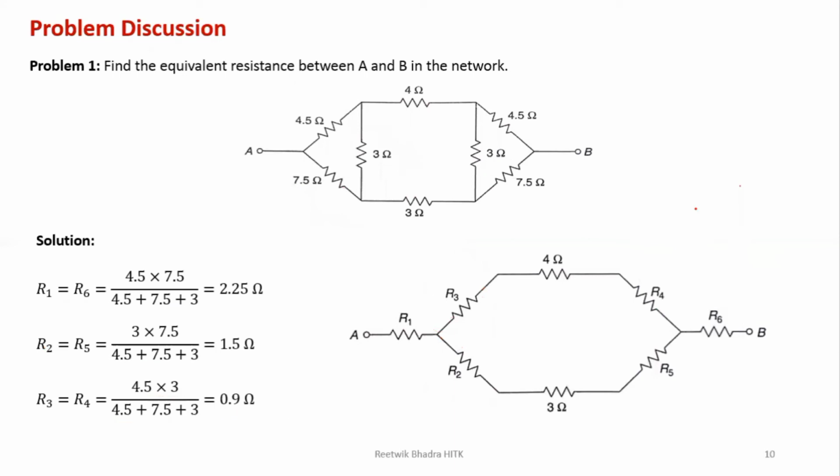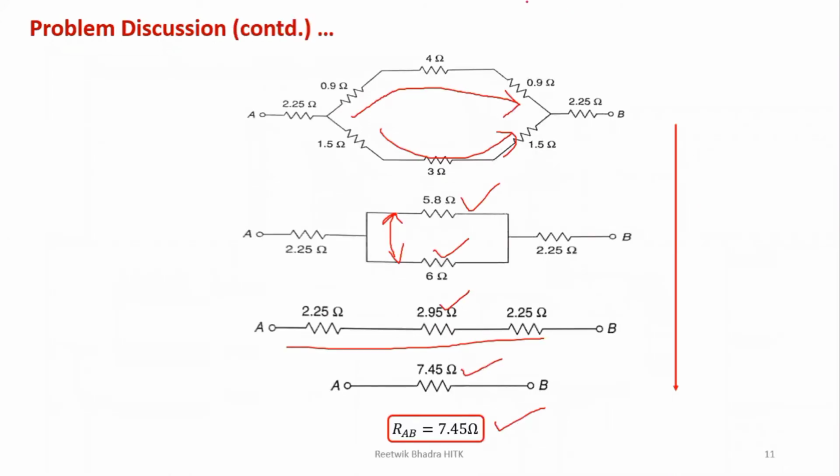If you have any doubt, you can ask me regarding this, or we'll go to the next problem. I've shown you 3 different types of problem. This is the first type, where you need to convert any delta into star, then only it is possible. Then only these whole steps are possible.